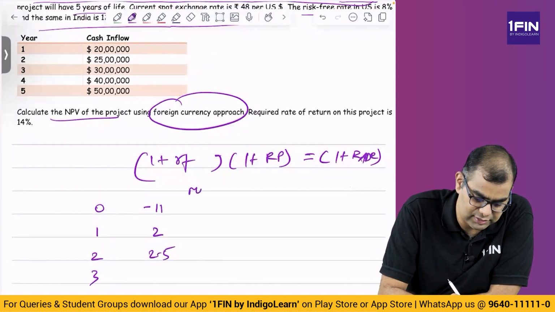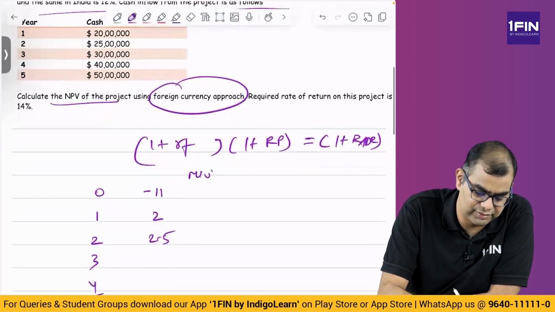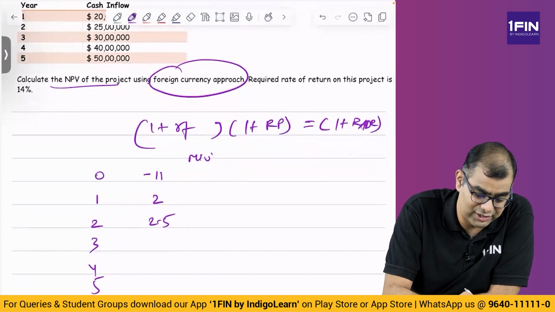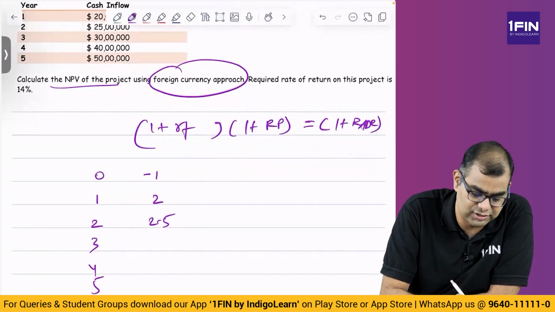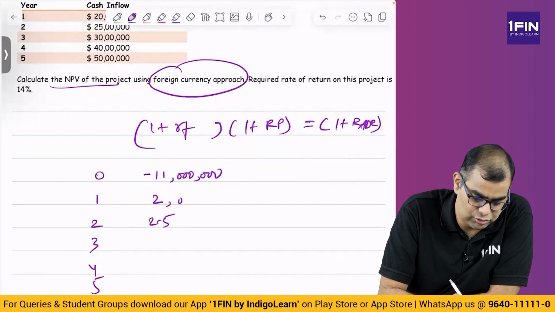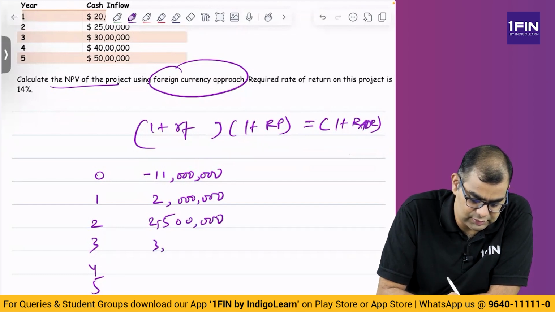This is all in million. Either you give in lakhs or you give in million. Let me put actual numbers, that way we'll avoid nuisance. 11 million. Then 2 million. Then 2 million 500,000. Then 3 million. Then 4 million. Then 5 million.